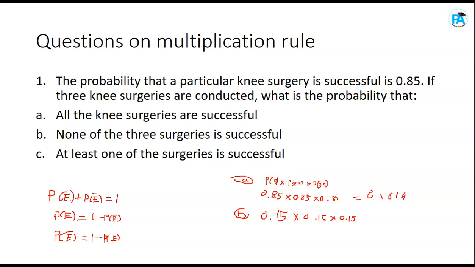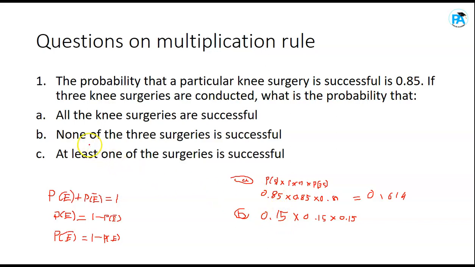So the probability that that one will not be successful should be 1 minus the success. That's why I brought you to this. The probability that something will not be successful will be 1 minus the success. So if 0.85 is success, then failure will be what? 0.15. That's 1 minus success will give you 0.15.